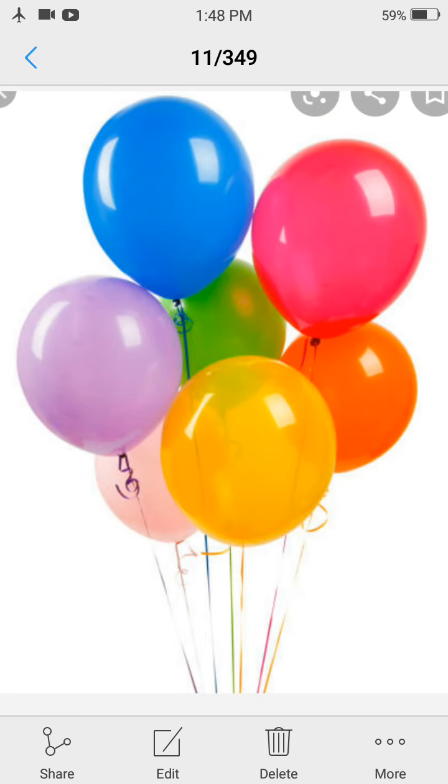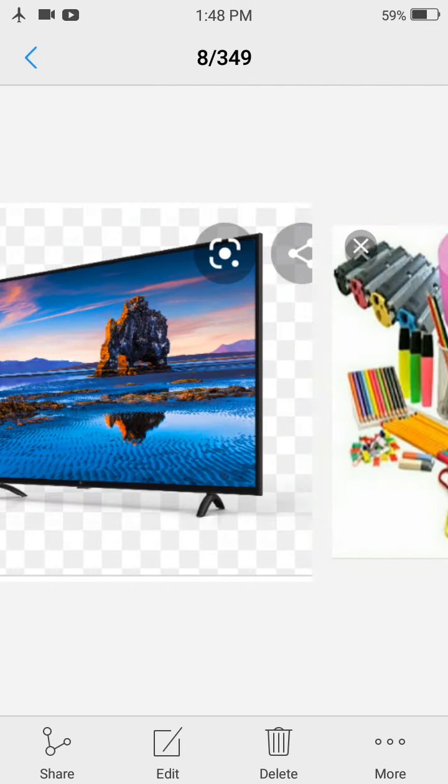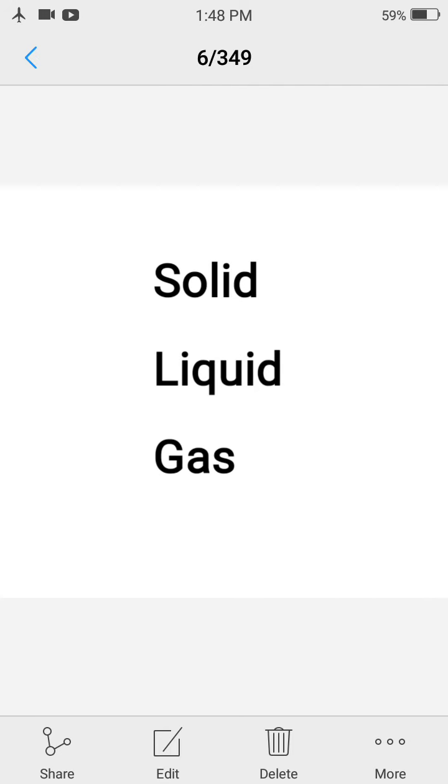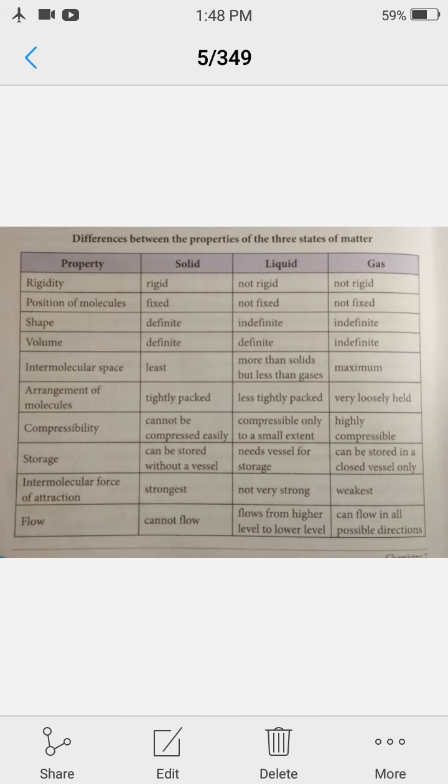If we blow air into a balloon, its size increases. It proves that air occupies space. Matter can exist in three different forms in nature, that is solid, liquid and gas. And the states are interconvertible also. Here in this picture, you can observe the differences between solid, liquid and gas. In 7th standard also you all have studied different properties of solid, liquid and gas.